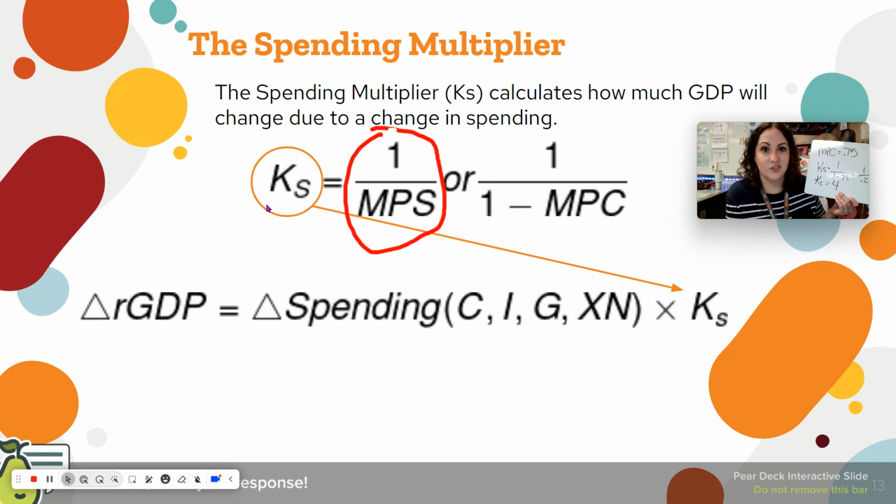This also works in reverse. What if people are afraid of a recession ahead and they stop spending? And they're like, oh, well, it's only $100. How bad could that be? But that's going to make GDP go down by 4 times that amount too. So negative spending can make GDP go down by a multiplied amount. And so that just makes that recession that much worse.